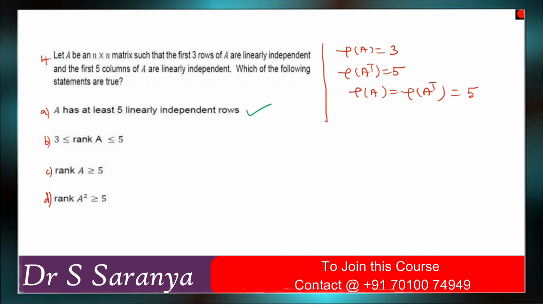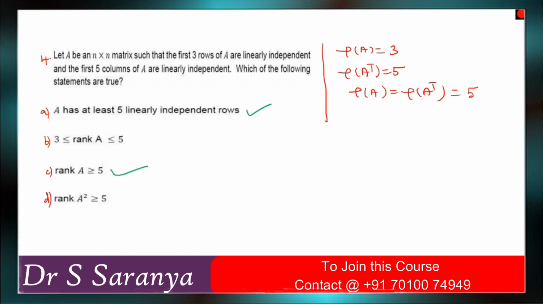So it is not possible. They mention it is not exactly 3 rows of A that are linearly independent and the first 5 columns of A are linearly independent. It is also more than that. So it is not possible to say 3 is less than or equal to rank A less than or equal to 5. So our rank is at least 5. So at least 5 means option C is correct.